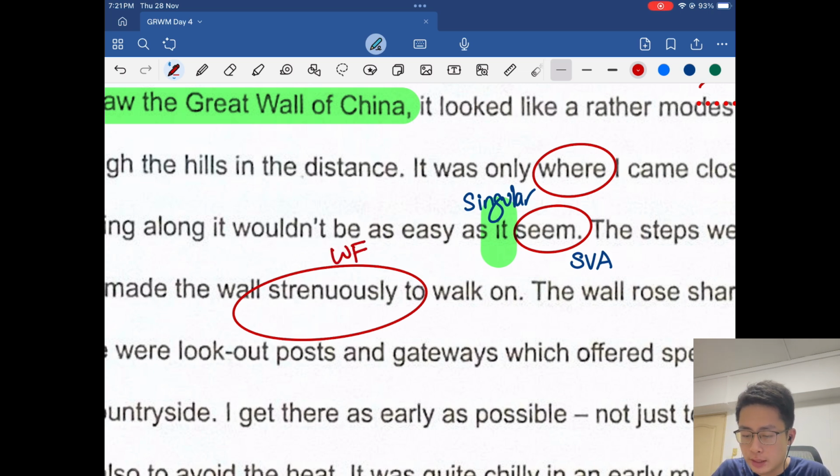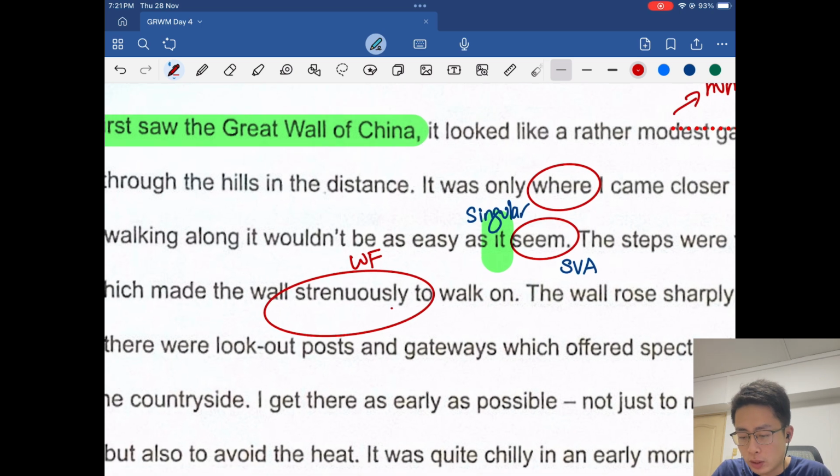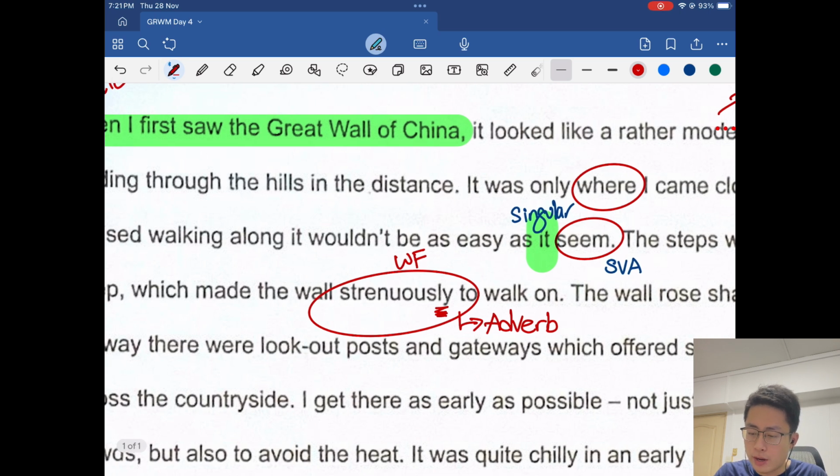Okay, this form that ends with the ly over here is what we call an adverb. I walked happily, I sang badly, blah blah blah, alright, etc. So adverbs, what they do is that, most of the time, they describe a verb.